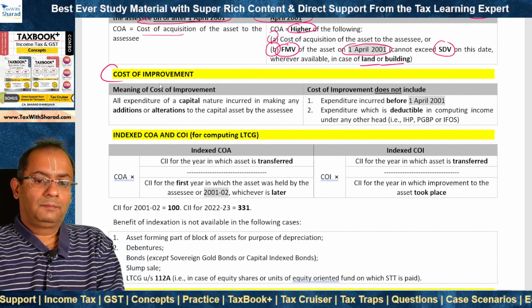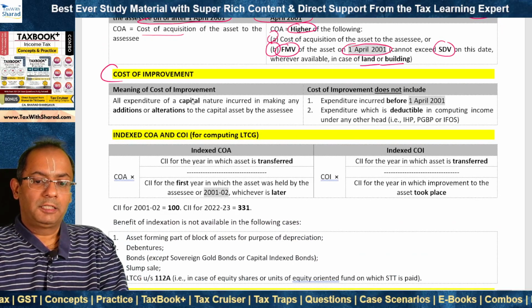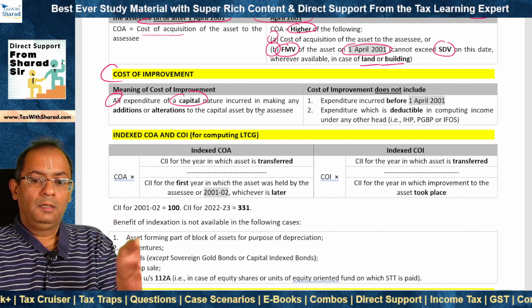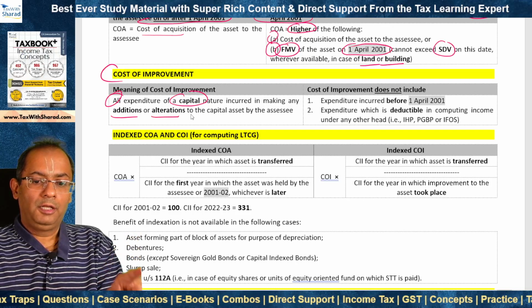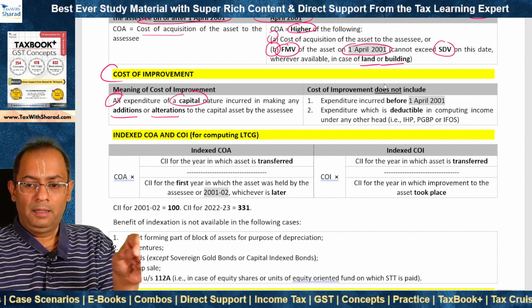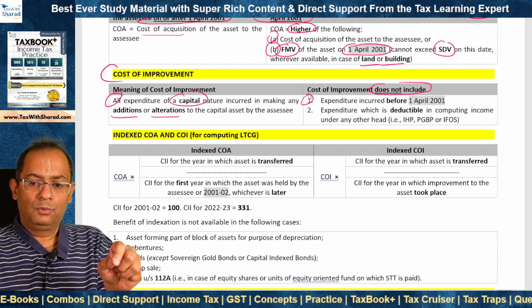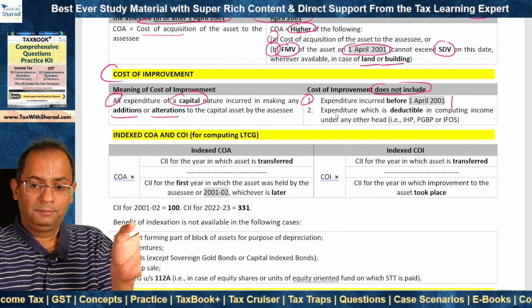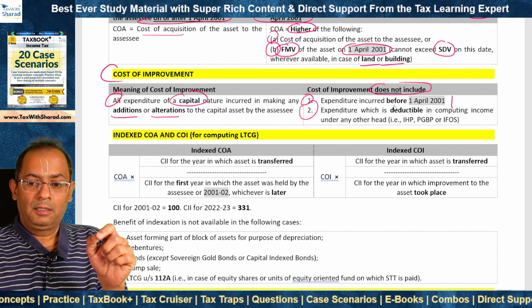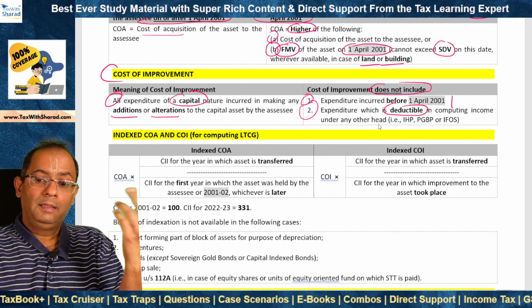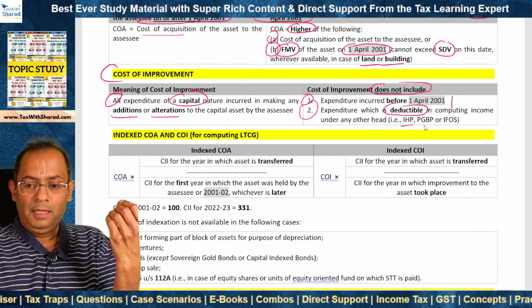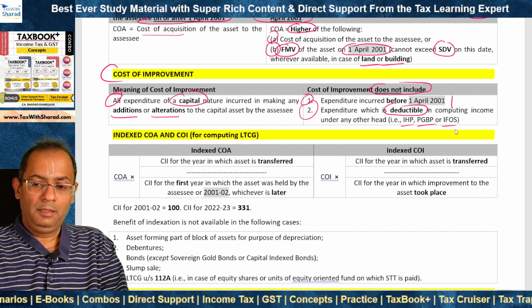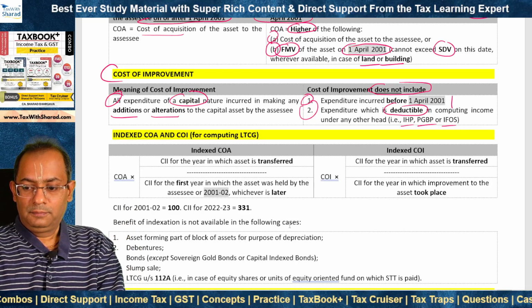Cost of improvement. What is the meaning of cost of improvement? It means all expenditure of what? Of capital nature, not of revenue nature, which is incurred in making any additions or alterations to the capital asset by the assessee. But it does not include two items. One, expenditure which is incurred before 1st April 2001, it does not form part of COI. Second, expenditure which is deductible in computing income under any other head. That means either under the head IHP or PGBP or IFOS, it is not deductible as cost of improvement because it has already been deducted under a different head.